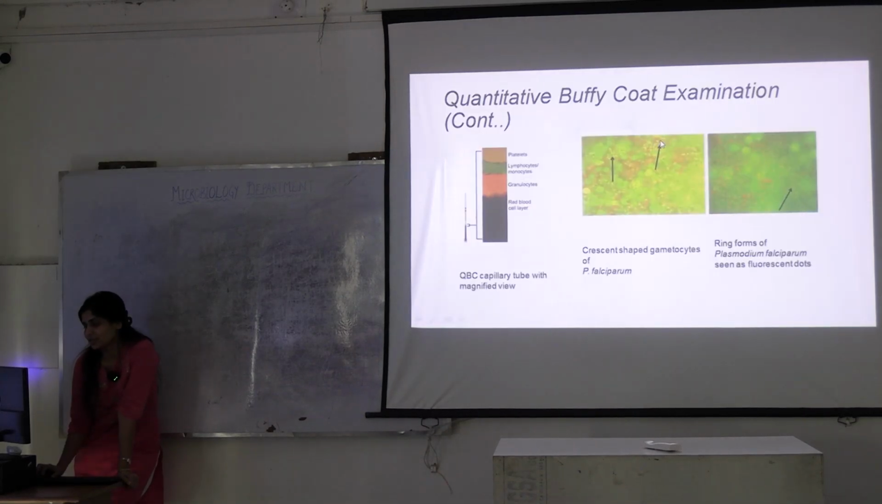Here they have shown the crescent shaped gametocytes. Do you see this banana shaped gametocyte here? Can you see it? This is in Buffy coat examination. This picture is not very clear, but they are ring forms of Plasmodium falciparum. Okay? So two things, peripheral blood smear and Buffy coat examination. What else can you do?